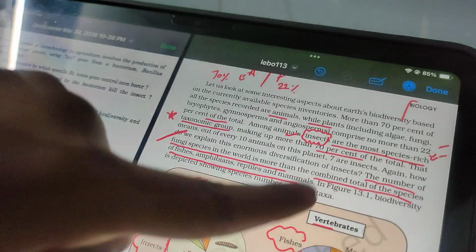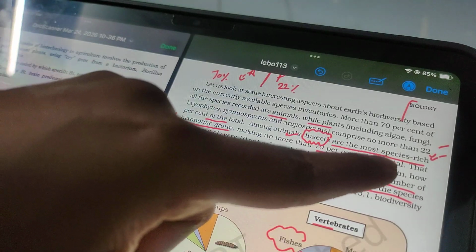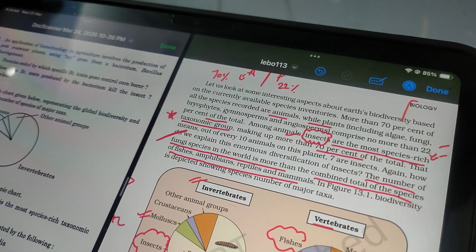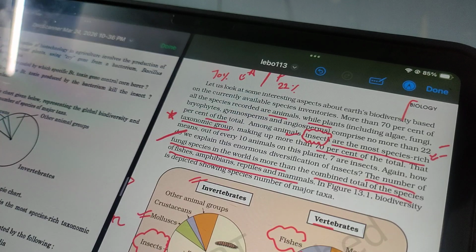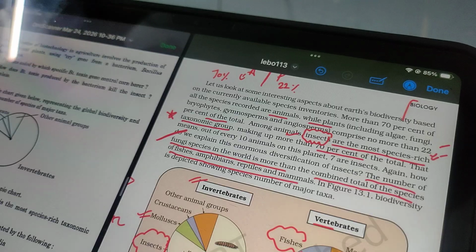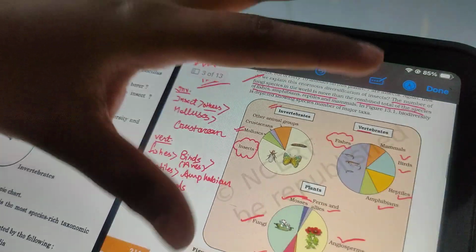And we have discussed that the invertebrate insect are the most species rich taxonomic group. So which of the following is the most species rich taxonomic group? That is the insect. How much is it? Of the total, 70%. The highest is of insects. So that is very much important. And fungi, that is also after insect we can take fungi is the most species rich, and that is more than the total of fishes, amphibian, reptile and mammals. So that is very much important.